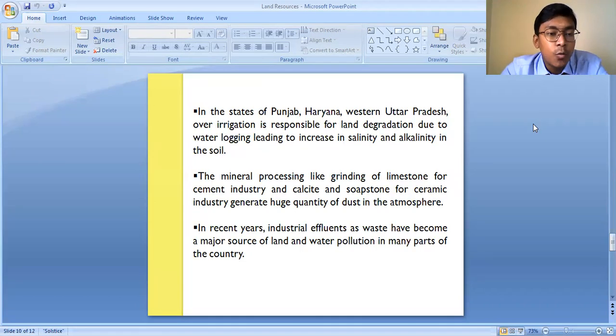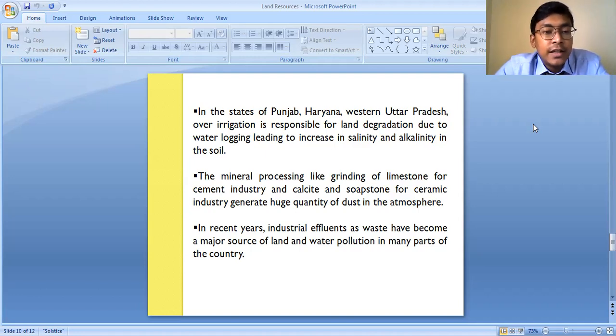Because the water also contains some amount of salt. So if an excess amount of water is being provided to the soil, what will happen? The salt content which is there in the water will also increase. So ultimately the salinity and the alkalinity of the soil will increase. That is, the pH value of the soil will increase, which will reduce the fertility of the soil. So reduction in the fertility of the soil is land degradation.